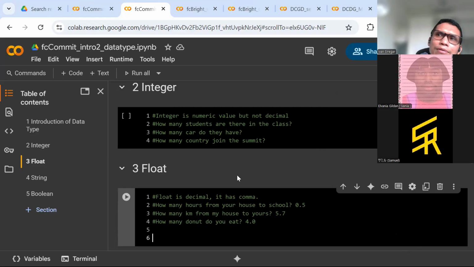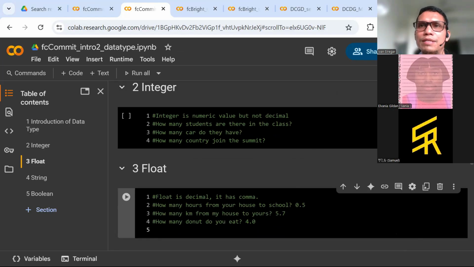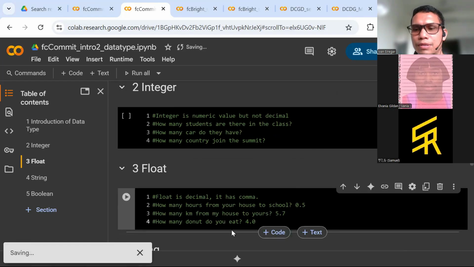Okay? So remember always that decimal should be with the point. Di situ ada poinnya, koma atau poin, tergantung penggunaan formatnya, apakah Indonesia atau Inggris.